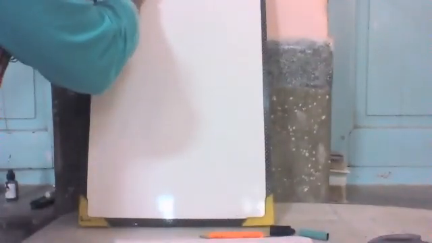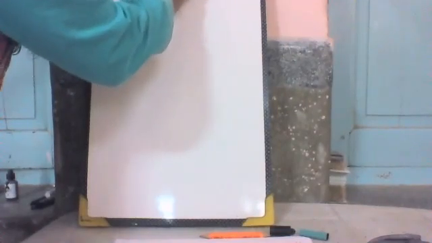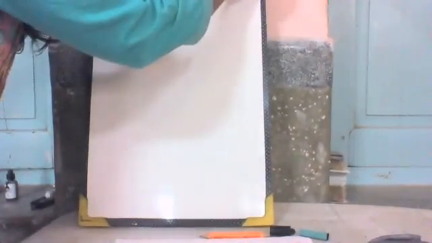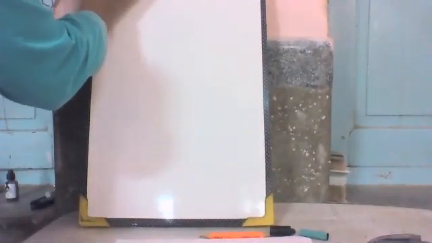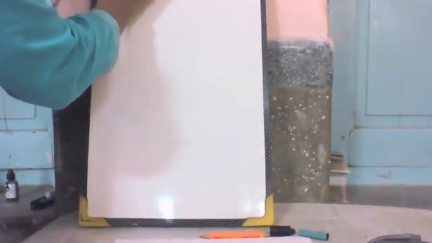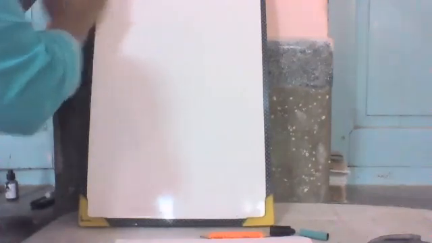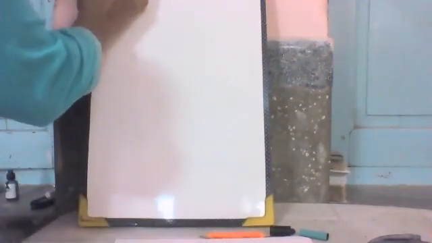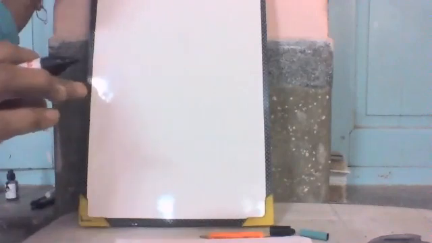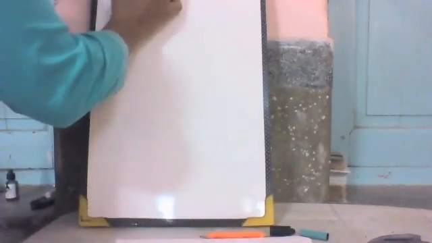Concentration of a solution. How to measure the concentration of a solution? We can measure the concentration of a solution in many ways. First is mass percent.